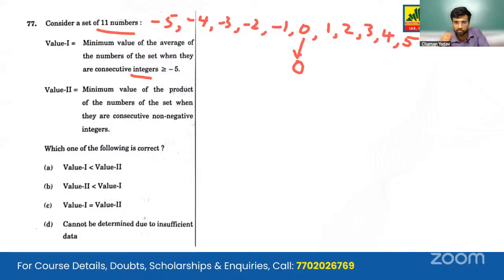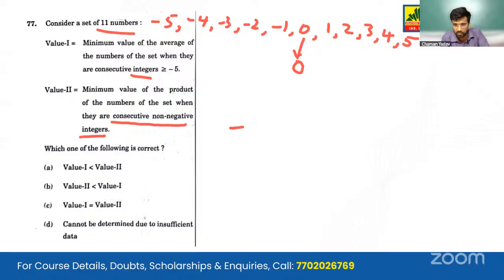The minimum value of the product of the numbers of the set when they are consecutive non-negative integers. We can take consecutive non-negative integers, but we can also include 0.